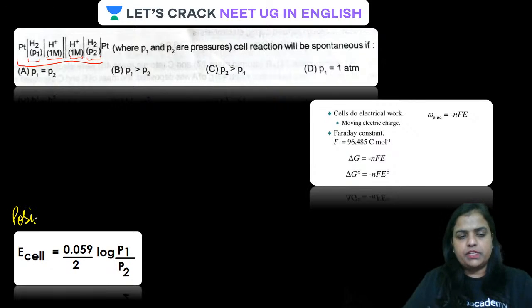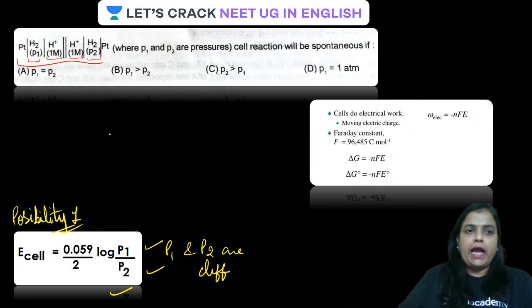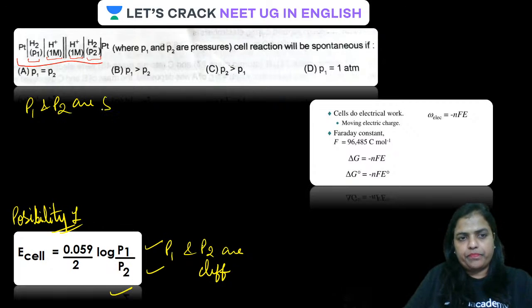Possibility one is where you will be given the pressure. If P1 and P2 are different, then apply this formula. And if P1 and P2 are the same, then apply